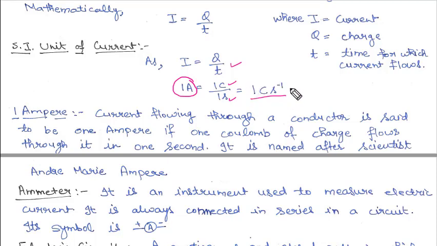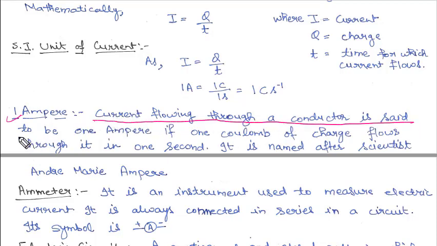It is 1 coulomb charge per second. That means if 1 coulomb of charge is flowing through any conductor, that means 1 ampere of current is flowing through that conductor. Clear? See here the definition. What is 1 ampere? Current flowing through a conductor is said to be 1 ampere if 1 coulomb of charge flows through it in 1 second. So if 1 coulomb of charge is flowing per second, then the current in the conductor is 1 ampere.